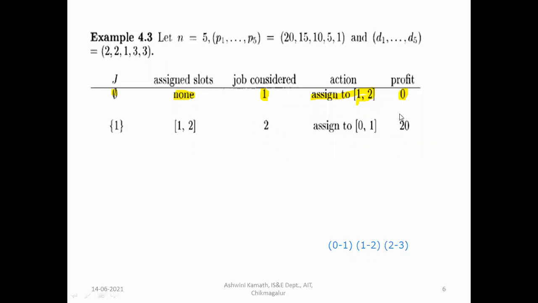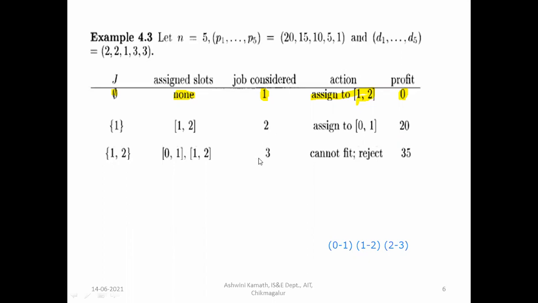So if the first job, which is assigned, is completed, the profit earned will be 20. Now we are going to execute the second one also. Jobs 1 and 2 we are going to assign. It is already assigned to the slots 0 to 1 and 1 to 2. And the next job considered will be 3. Profit earned will be 35 after executing the first job and the second job: 20 plus 15, which is equal to 35.